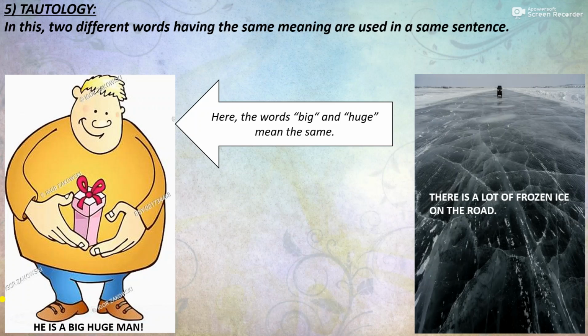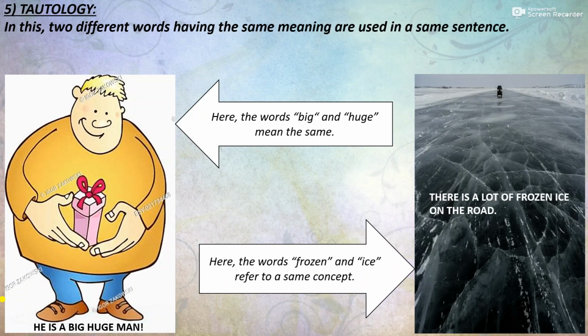Similarly, the second sentence, there is a lot of frozen ice on the road. In this sentence, the words frozen and ice actually refer to the same concept. Now, since both these words refer to the same concept and since they are used in the same sentence, we can say that the second sentence is also an example of tautology.